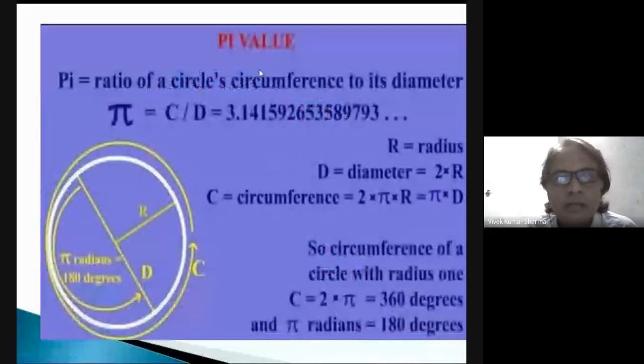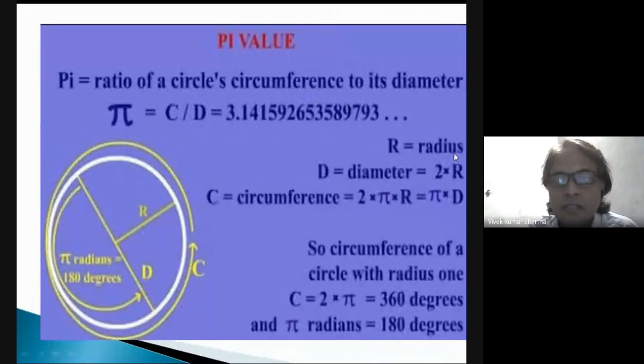Now the value of pi. What is pi? Pi is the ratio of the circumference to the diameter. So 2 pi r divided by 2r; the 2r cancels, so what remains is pi. Pi is actually a constant, because if you change the diameter, the circumference will change and the size of the circle will change, but pi will remain constant. So you can see the value of the circle's circumference to its diameter.